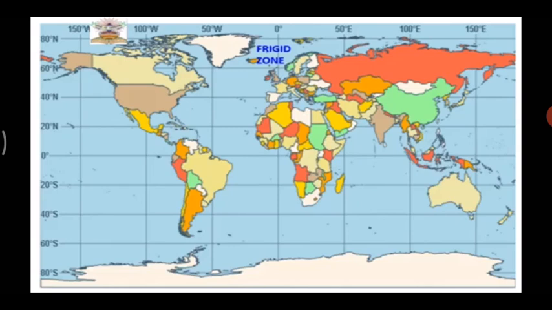Then we learned the equatorial region. Then above the equatorial region, children, we have the region between 20 degrees and 30 degrees. Here the climate is dry and hot. So that is a desert region. Now we will learn about these regions in detail.